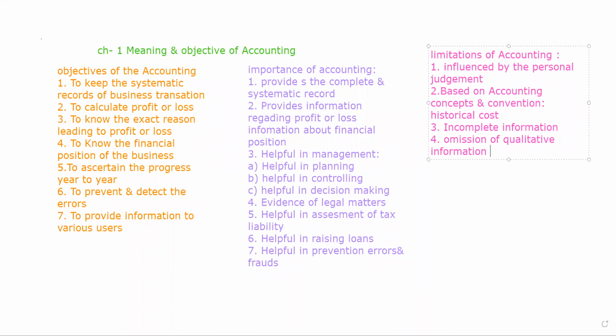But on the other side, company B is also earning increasing profit year to year, but that company doesn't have a good relationship with the workers. Their labor turnover ratio is very high. There are strikes and lockouts, but in accounts, it is never counted. It is never calculated why the strikes and lockouts are there, or whether a harmonious relationship is established between superior and subordinate. These things don't have any value in accounting, because accounting only deals with financial matters. Accounting only deals with monetary terms.